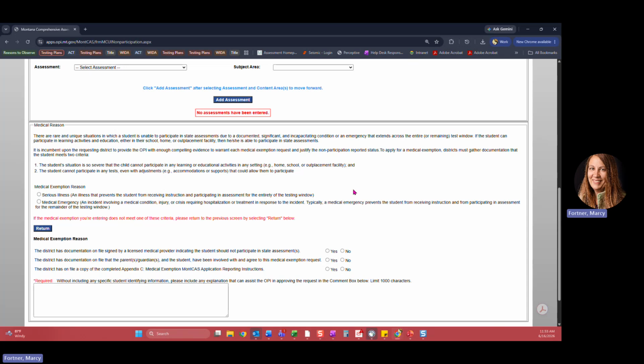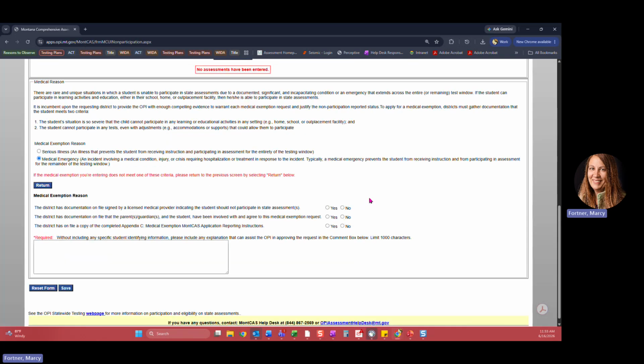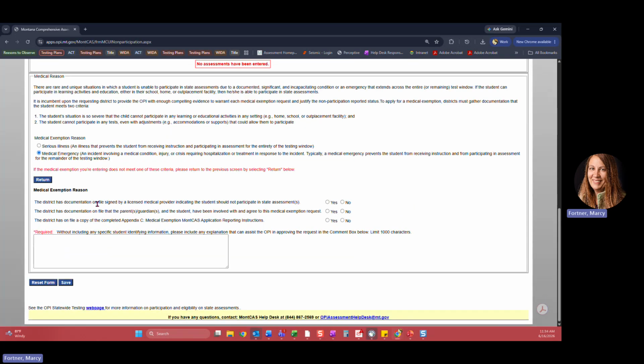The medical exemption reason can be a serious illness, or it can be a medical emergency. An illness would be one that is incapacitating. An emergency may include things like hospitalization due to an automobile accident or similar situations. Also on the medical reasons section, the STC will indicate if the district has documentation on file signed by a licensed medical provider indicating the student should not participate, and if the district has on file documentation that the student and student's family have been involved in the decision and agree with the exemption request.